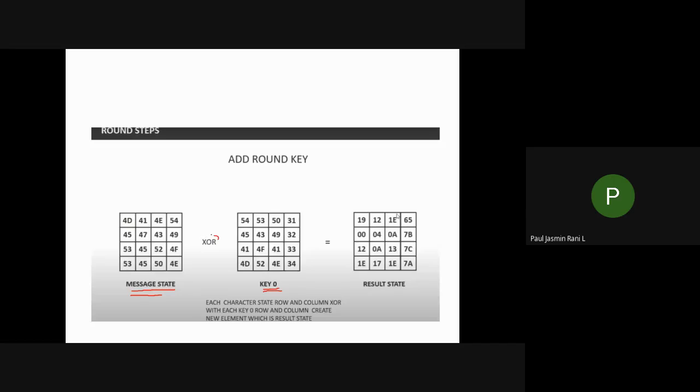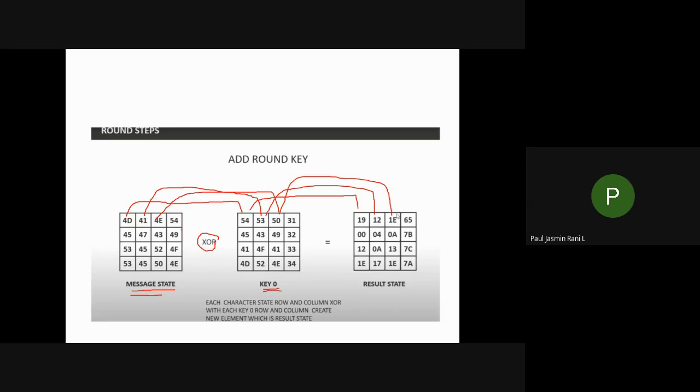What you have to do is your XOR. That is 4D, you have to do your XOR with 52, so that you'll be getting an answer as 19. Similarly, 41, you have to do your XOR with 52, so that you'll be getting your result as 12. Similarly, you have to do your 4E with your 50. When you do this XOR, you'll be getting the answer as 1E.